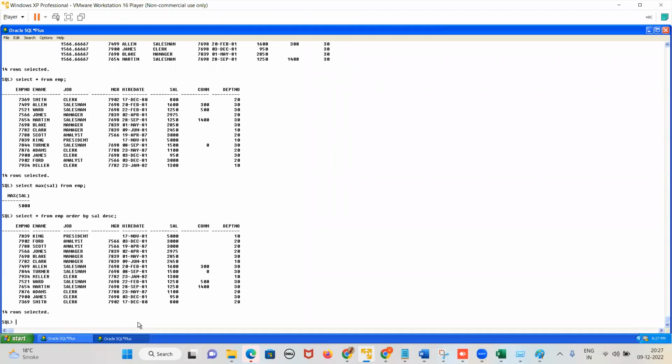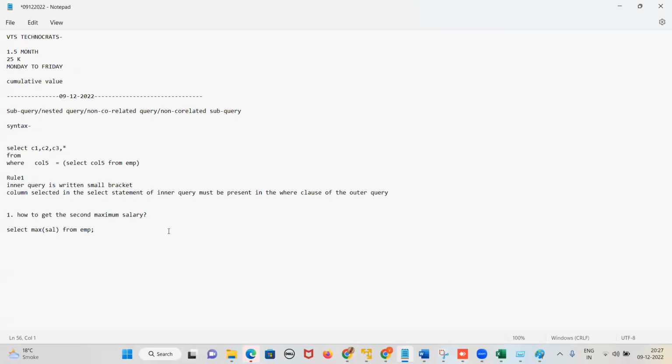So what is the first maximum salary? 5,000. What is the second maximum salary? 3,000. This is the expectation: we want to know the second maximum salary in this table. So let us go to our rule.